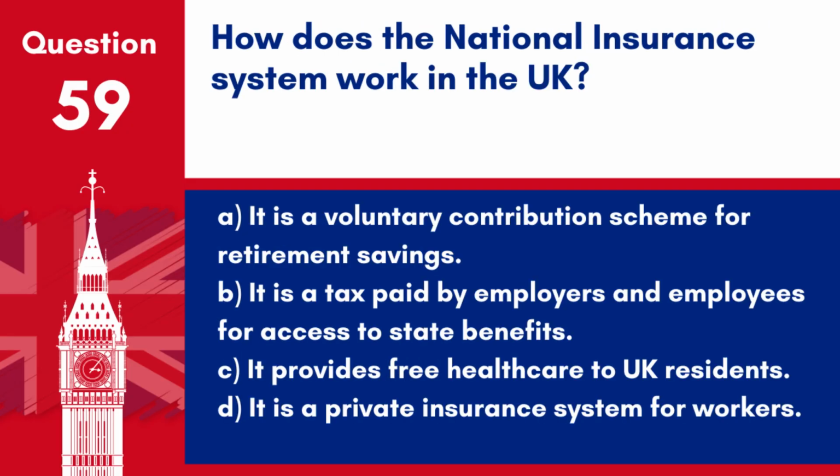Question 59. How does the national insurance system work in the UK? A. It is a voluntary contribution scheme for retirement savings. B. It is a tax paid by employers and employees for access to state benefits. C. It provides free health care to UK residents. D. It is a private insurance system for workers. Answer. B. It is a tax paid by employers and employees for access to state benefits. The national insurance system funds state benefits such as the state pension, unemployment benefits, and the NHS.